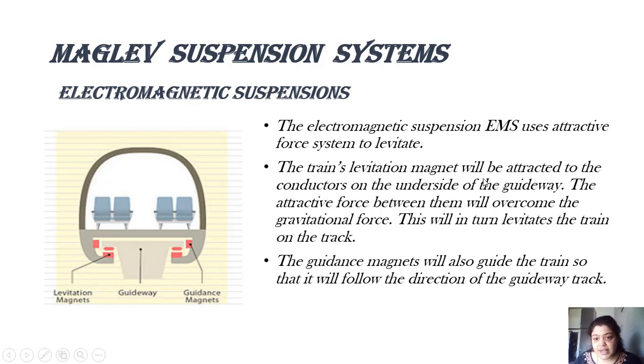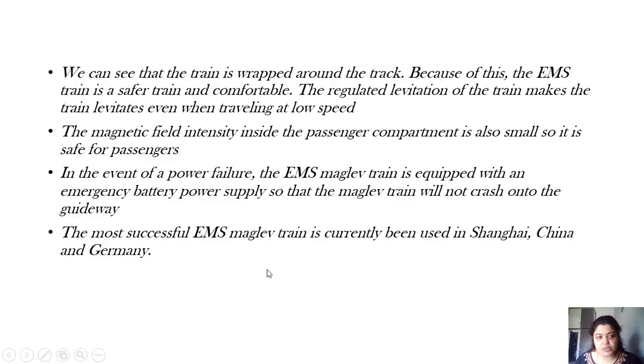The train's levitation magnet will be attracted to the conductors on the underside of the guideway. The attractive force between them will overcome the gravitational force, and this in turn will levitate the train on the track. Now, why are the guidance magnets provided? They will follow the direction of the guideway track. Just to give direction to the train, we have guidance magnets also. We can see that the train is wrapped around the track or clamped around the track. Because of this, the EMS train is safer and comfortable.